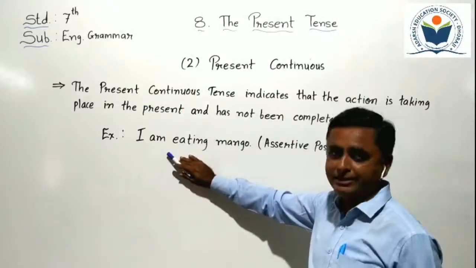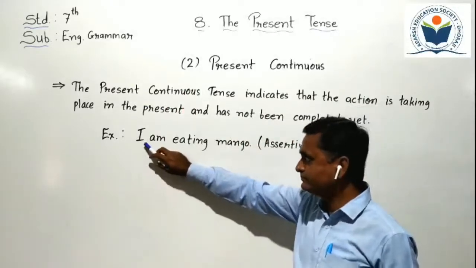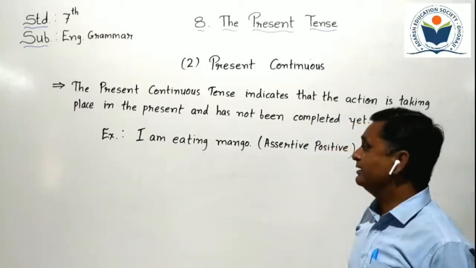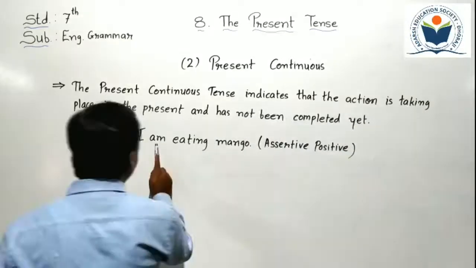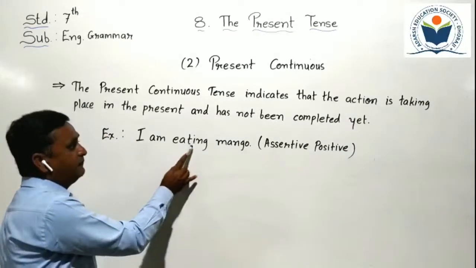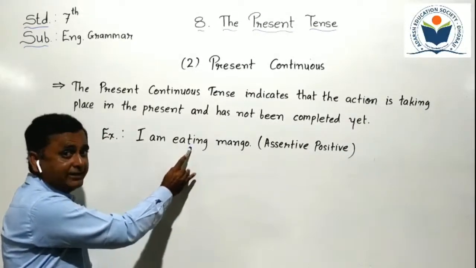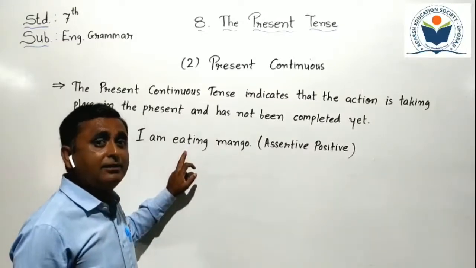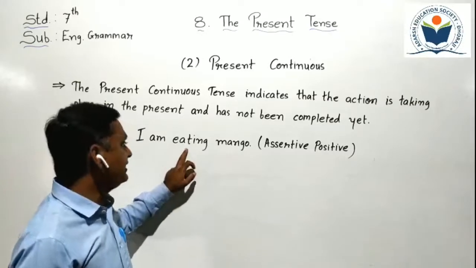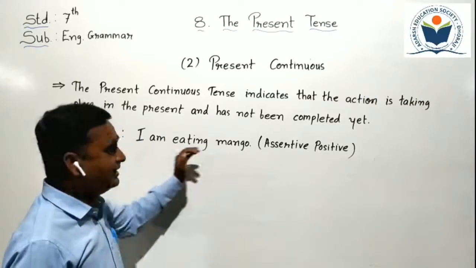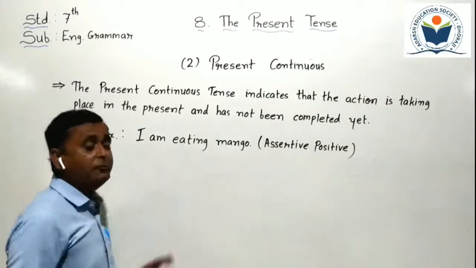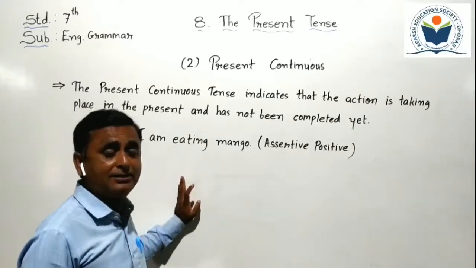Example is given here. You have to see. I am eating mango. Here I use helping verb am and V1 plus ing form, eating. Eat is a V1 form and I use here V1 plus ing form, eating. So here I use present continuous tense. See, here the present continuous tense sentence is that.